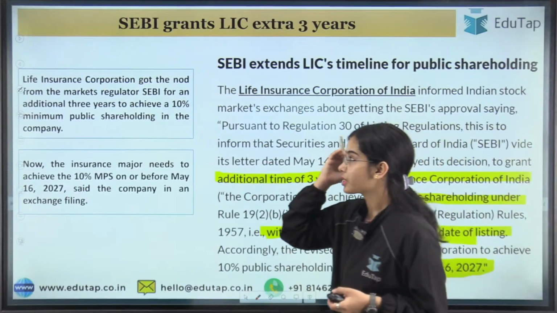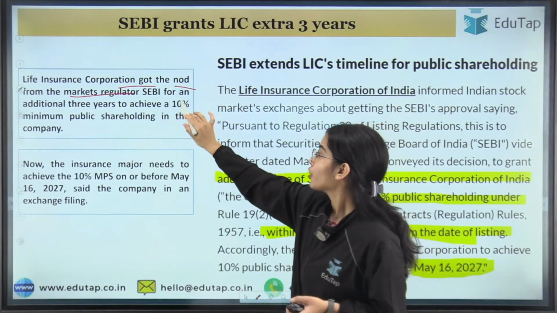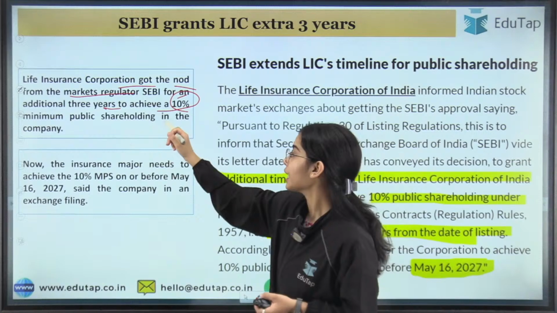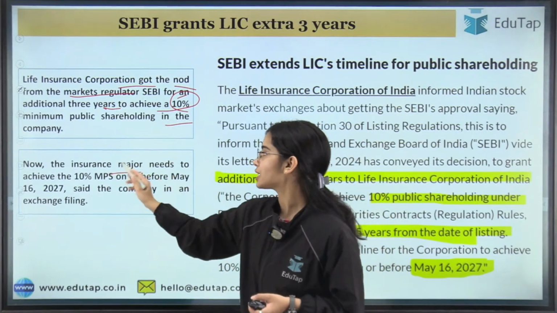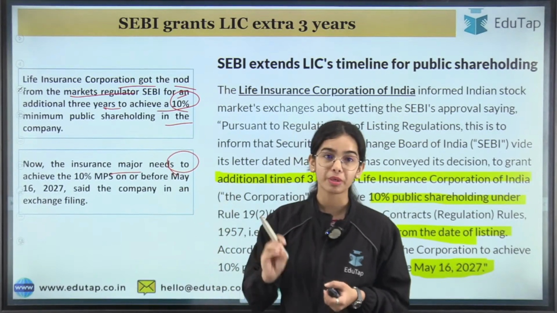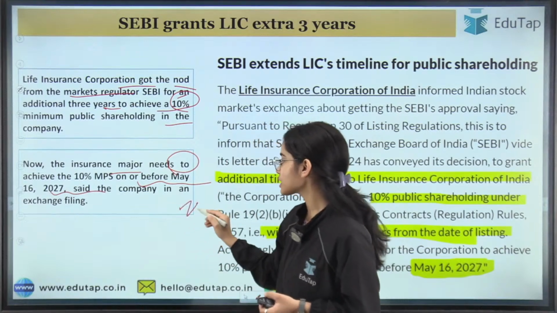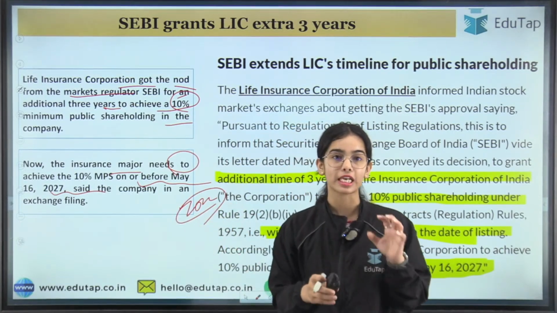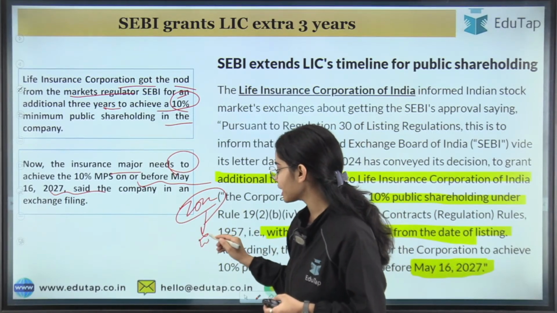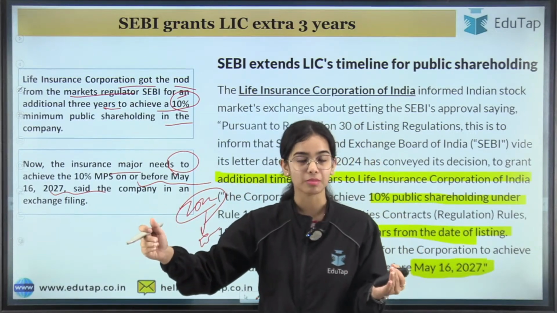That is, the LIC got the nod from the markets regulator SEBI for an additional 3 years to achieve 10% of the minimum public shareholding in the company. Now the insurance major, the Life Insurance Corporation, needs to achieve the 10% minimum public shareholding on or before May 16, 2027. The LIC was listed on the stock exchanges in 2022, and by 2024 it had to achieve 10% minimum public shareholding. But now the extension of the timeline has been given.